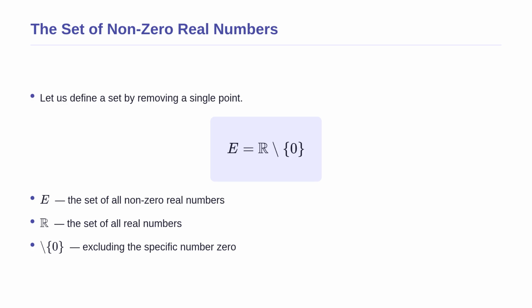Before we prove the main theorem, let us see this definition in action with a concrete example. Consider the set of all non-zero real numbers. We write this mathematically as E equals R minus the set containing 0. The symbol R represents all real numbers, and the backslash means we are excluding whatever follows it. In this case, we are throwing away exactly one number, 0. So our set E contains every positive number and every negative number, but it has a tiny pinhole right at the origin. Let us test if this set is connected.